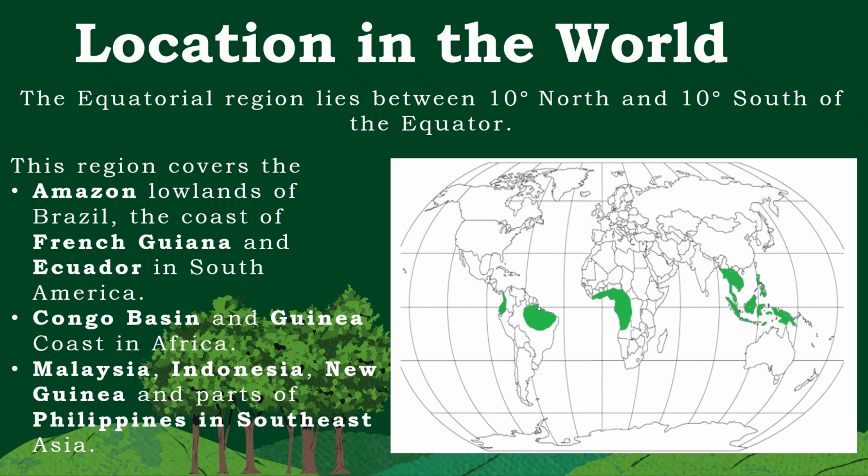This region covers the Amazon lowlands of Brazil, the coast of French Guiana and Ecuador in South America, Congo Basin and Guinea in Africa, Malaysia, Indonesia, New Guinea, and parts of Philippines in Southeast Asia.